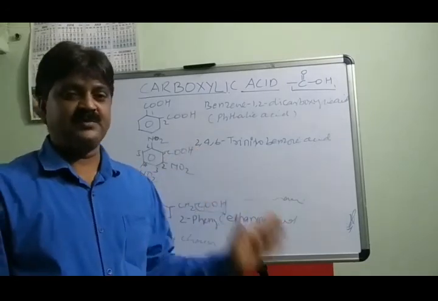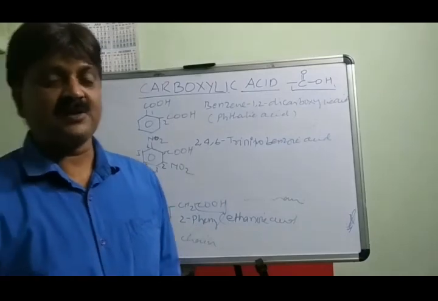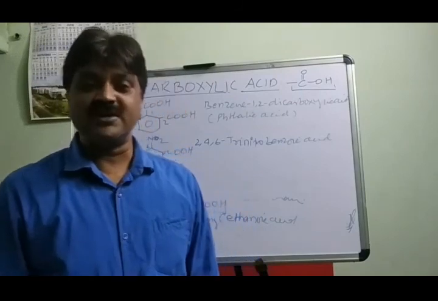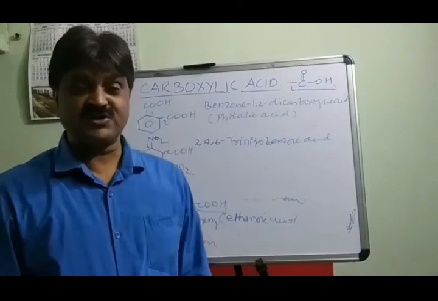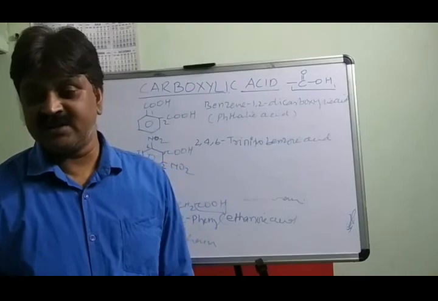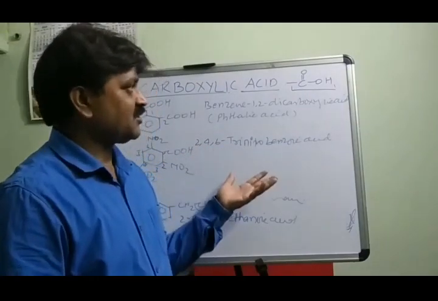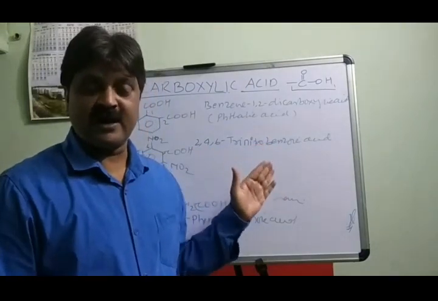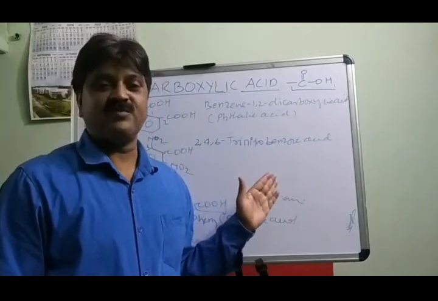So in this section we have discussed the general introduction to carboxylic acids, classification of carboxylic acids on the basis of the number of COOH groups present, monocarboxylic acids as saturated and unsaturated fatty acids, and IUPAC nomenclature. Next video we will discuss the preparation of aliphatic and aromatic carboxylic acids, and then physical and chemical properties.